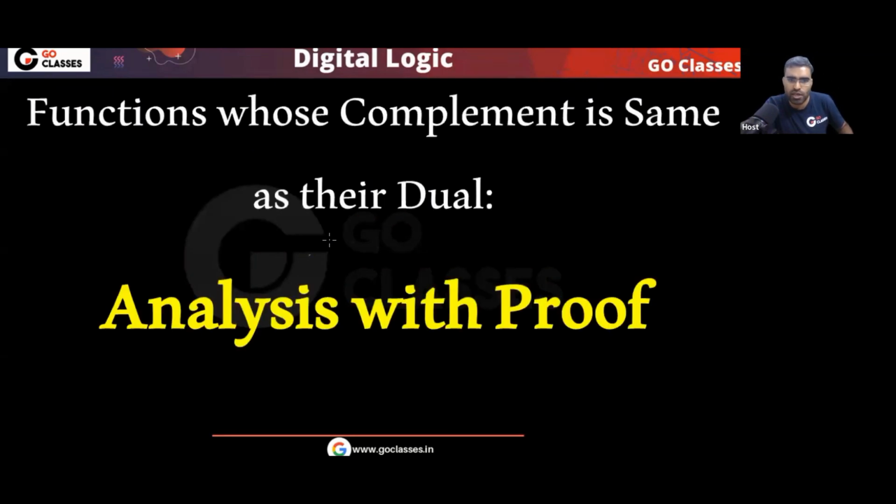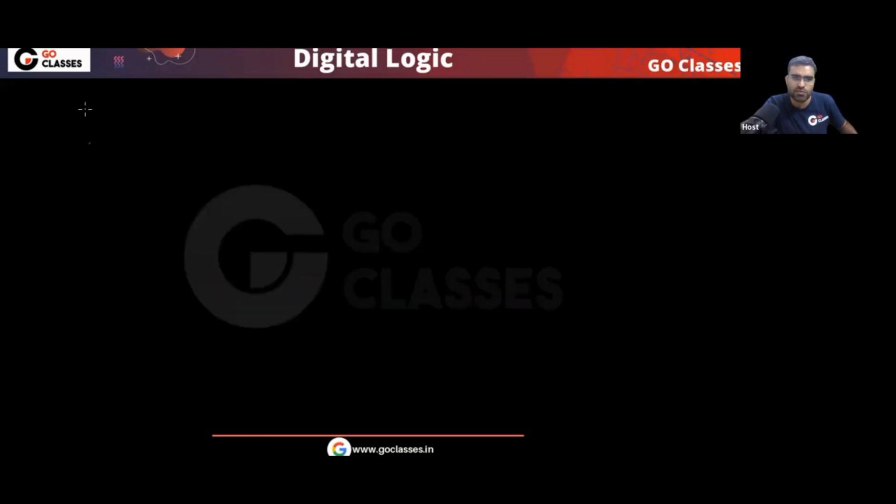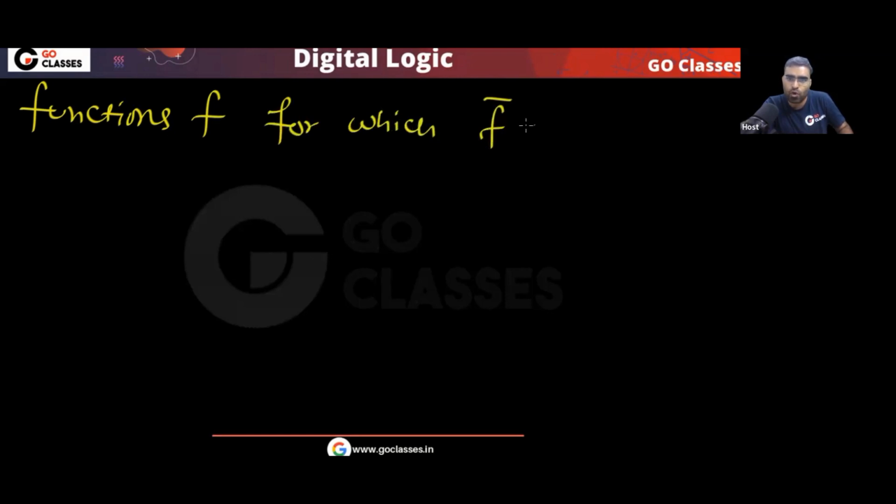Now we are going to the analysis. Let's do the analysis of this type of function. Did you understand what function we are discussing? Please tell me. We are discussing functions f for which f complement is the same as f dual. This is the type of function we are discussing.